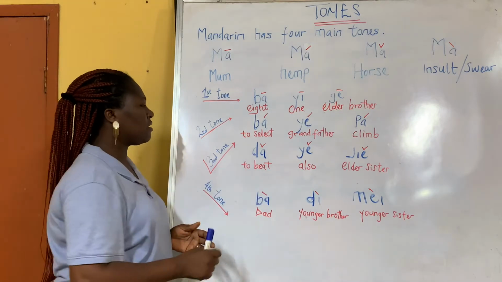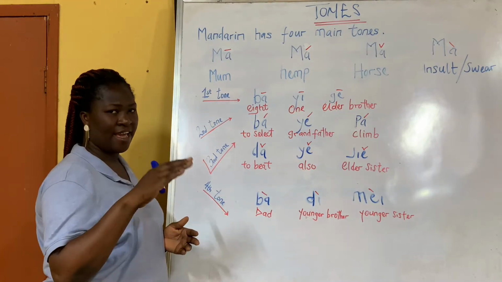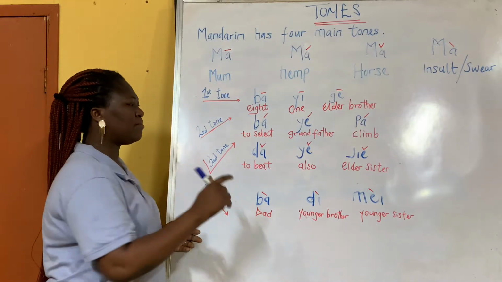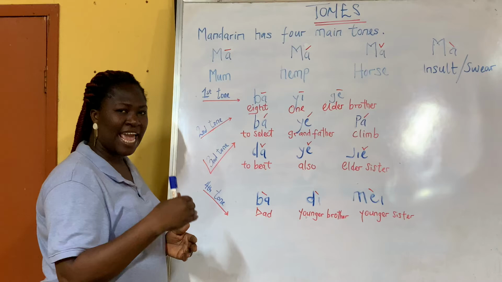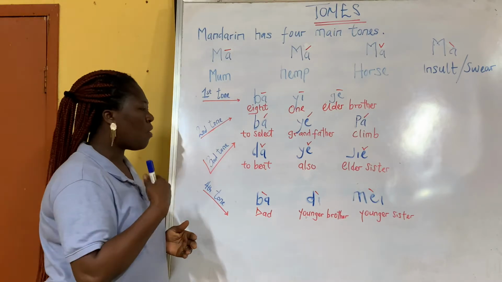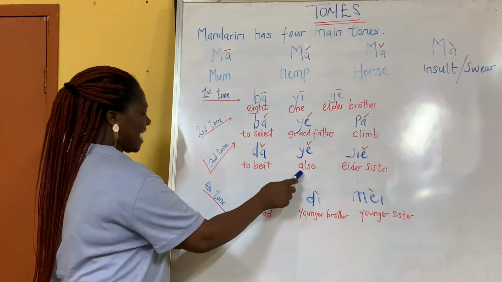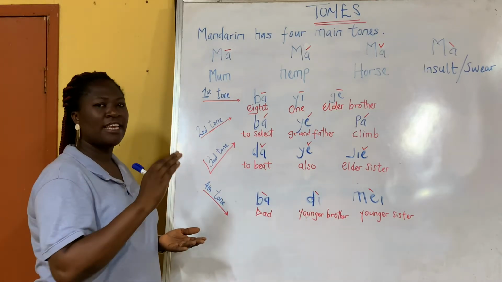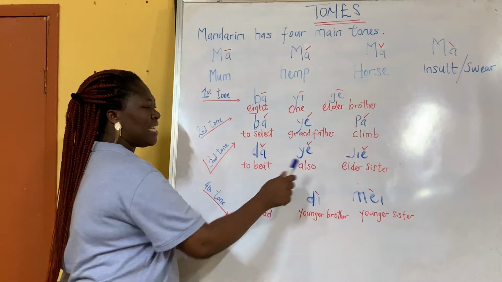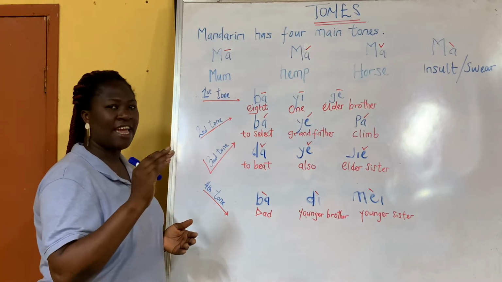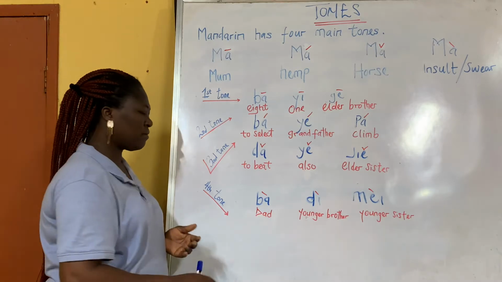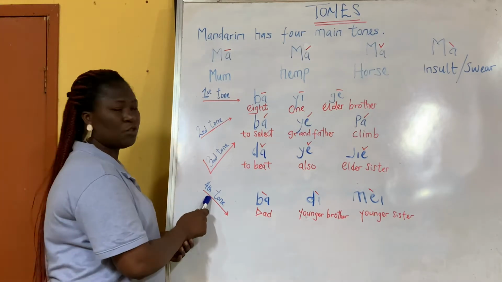Then another one is ye, which means also. 我也很好. Then the next one is 姐姐, which means elder sister.